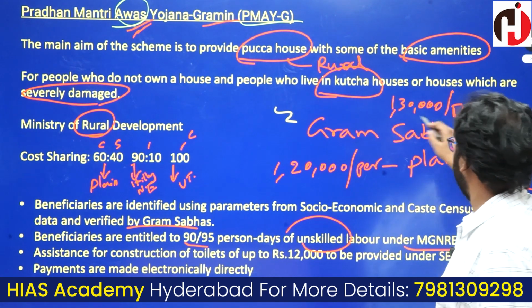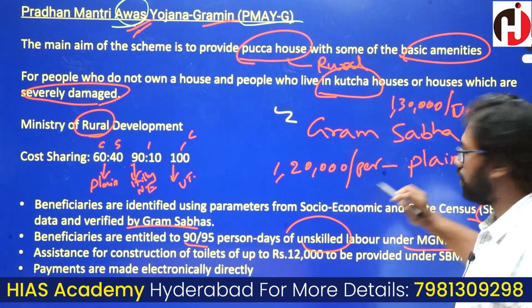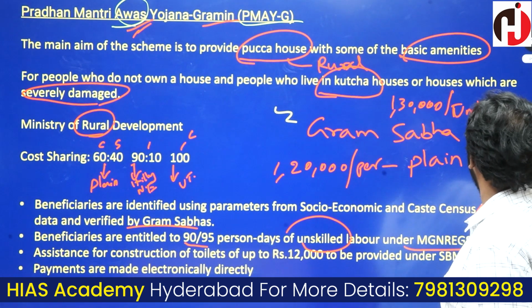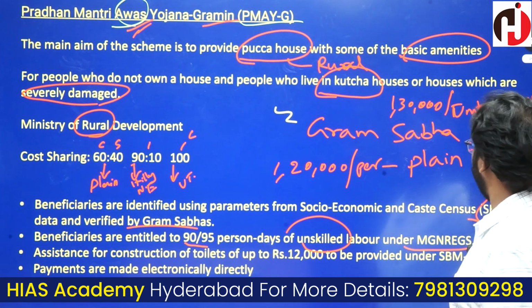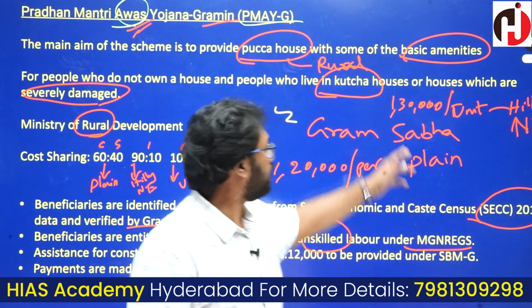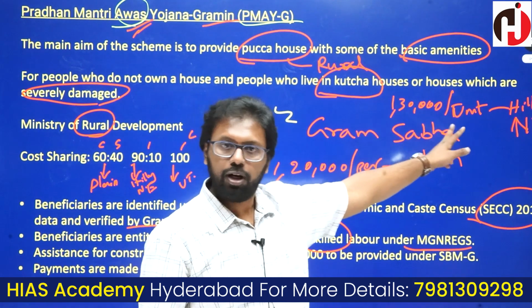All these come under difficult terrain areas, hilly areas and northeastern regions. So in these areas, beneficiaries are entitled to 1,30,000 per unit.